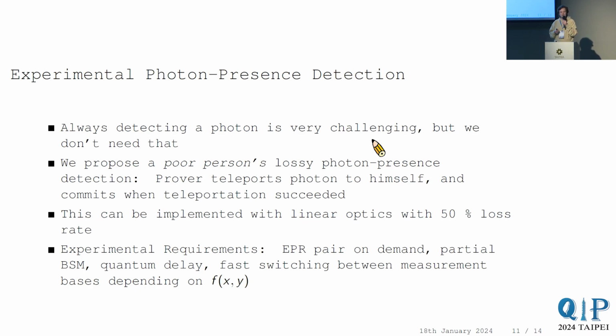You more need something like a quantum delay. You need to store it a little bit until the classical information comes in. So what you can do, you can also shoot it into a fiber, and you just let it go in a loop through a fiber a little bit, and then it comes out after some fixed time. And this is actually much easier to do in an experimental setup than a full quantum memory. And then afterwards, when it comes out of this fiber, you need to do some sort of fast switching, depending on the classical outcome of the function f of x, y. So you need to then decide, I'm going to do a computational basis or Hadamard basis measurement.